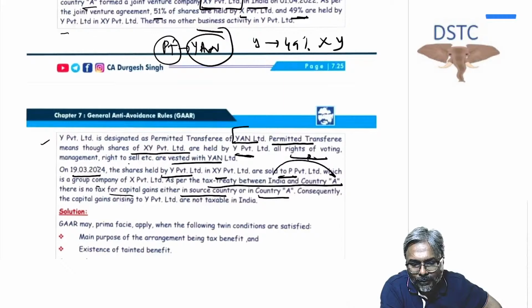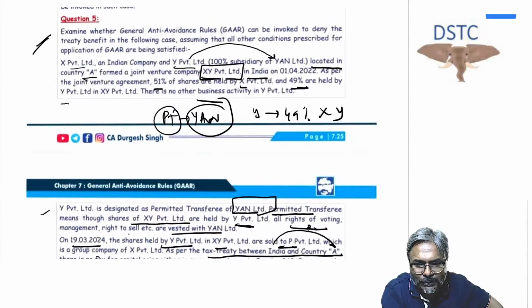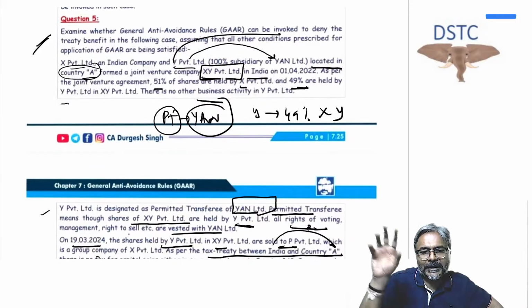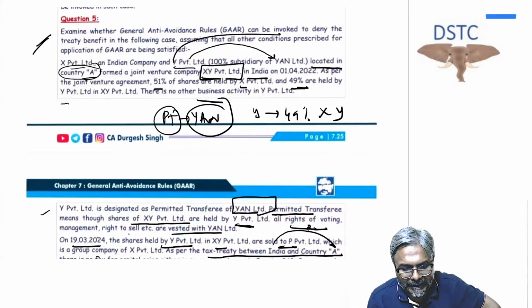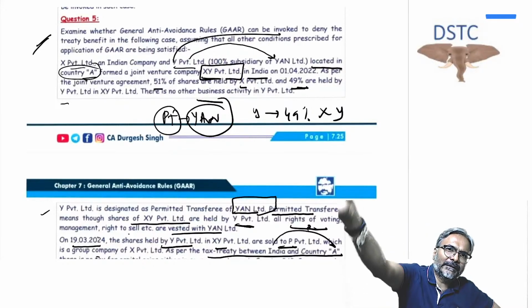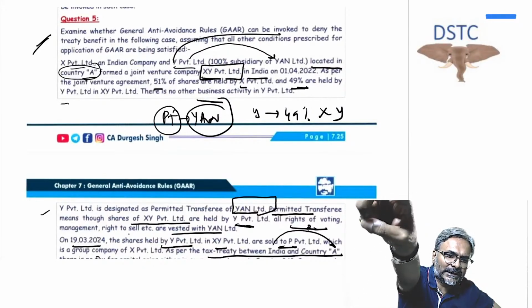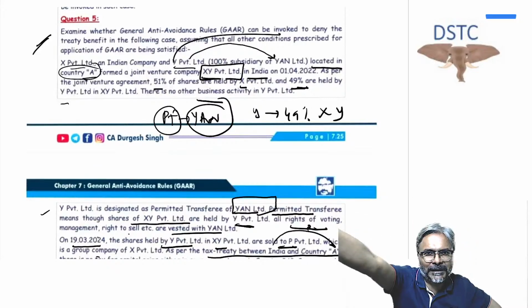So Yan is holding, students. Now please tell me, can we therefore say Yan is holding through Y only to obtain the benefit? Where is Y located, students? Y is located in country A. So what Yan Limited has done is first put up a company in country A. The name of the company is Y. And now through Y, they are investing through a joint venture with X in XY Limited.